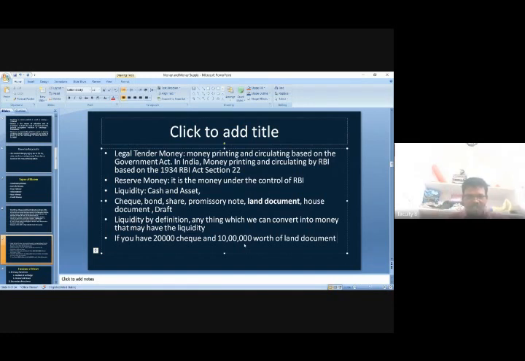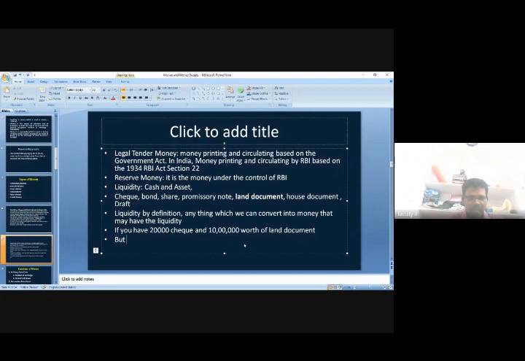The check has liquidity and the land document has liquidity. But out of the above two, which one can we convert easily into money? Tell me.